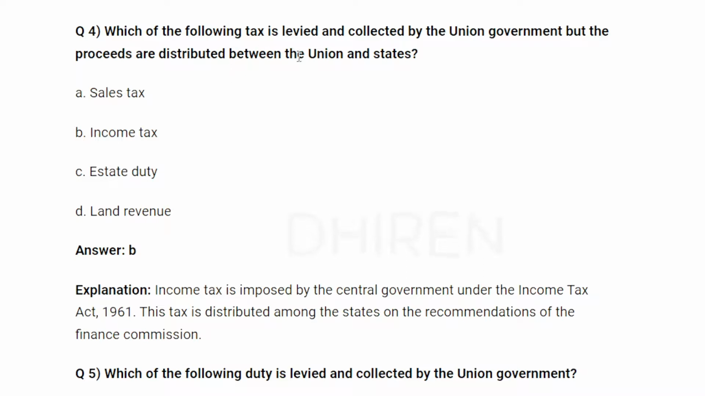Which of the following taxes is levied and collected by the Union government but the proceeds are distributed between the Union and states? Income tax. Income tax is imposed by the central government under the Income Tax Act 1961. This tax is distributed among the states on the recommendation of the Finance Commission.